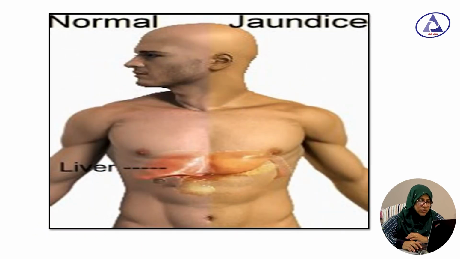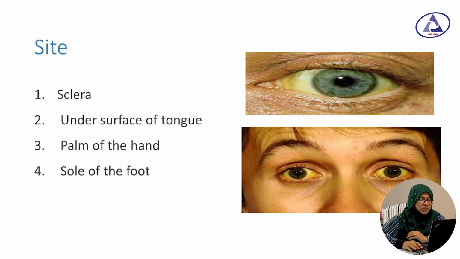So you can see this figure, a normal person on one side and a jaundiced person on the other side. In the jaundiced person the skin is more yellow than normal skin. You can see the sites. The sites are usually the sclera, under surface of the tongue, palm of the hand, sole of the foot.